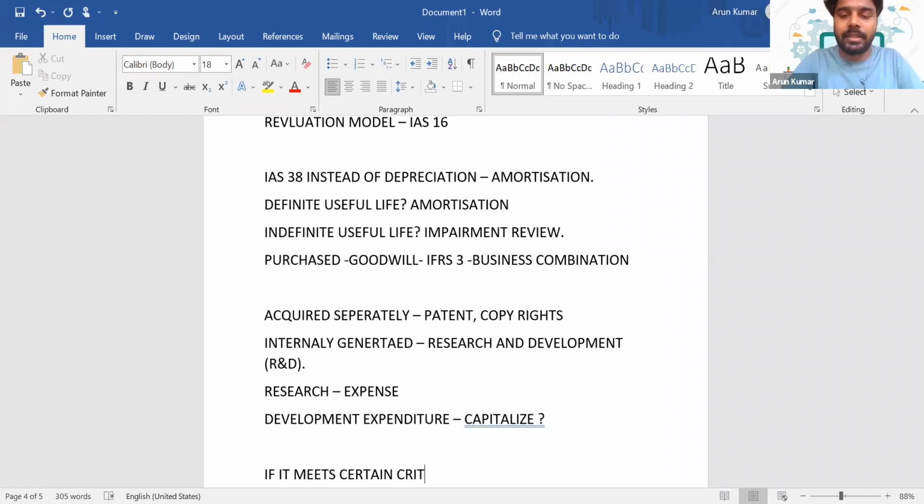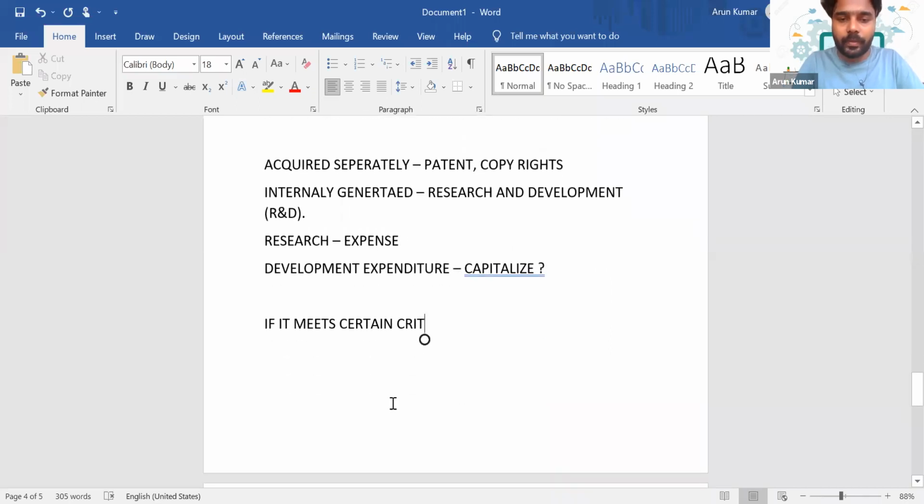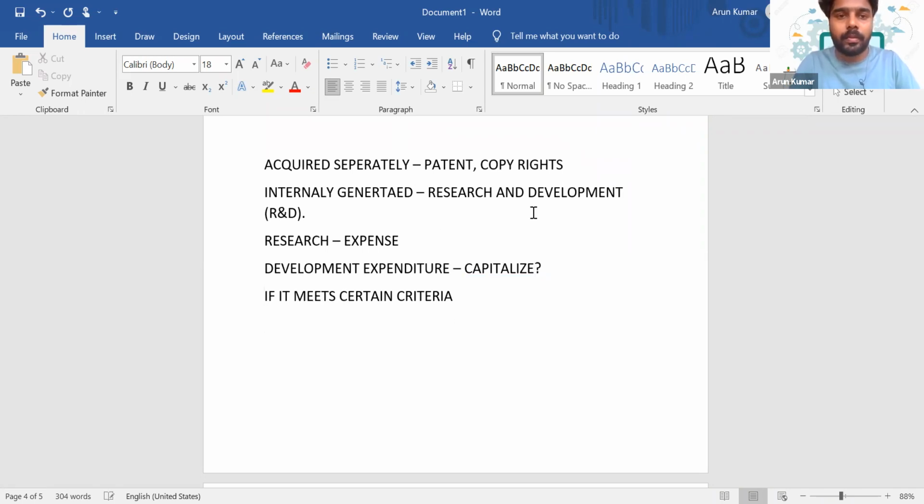So what are the different criteria? Yes, we have to follow the PIRATE criteria. Very good.